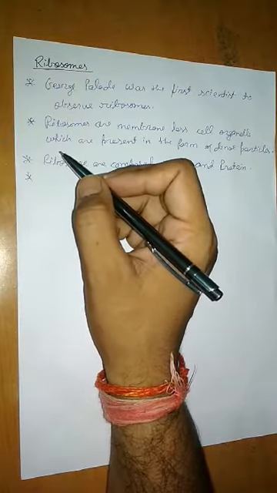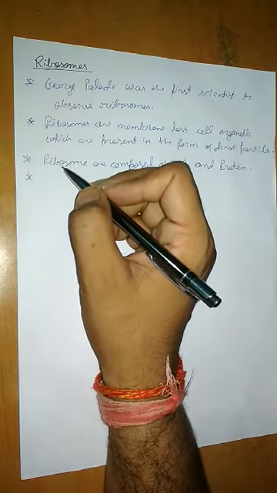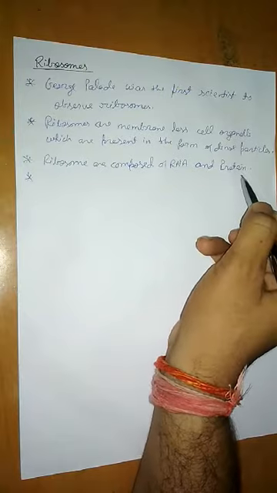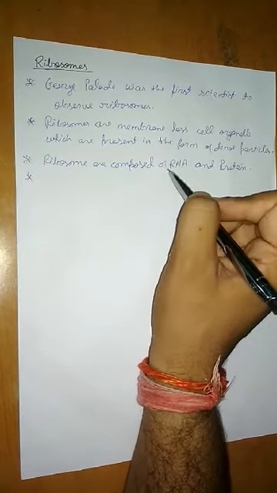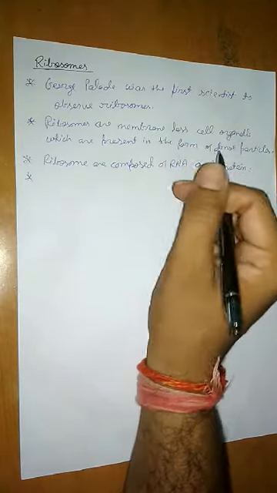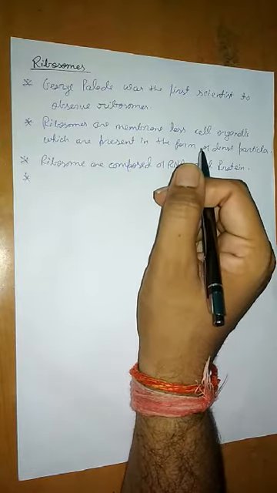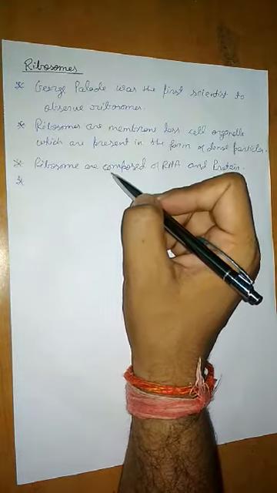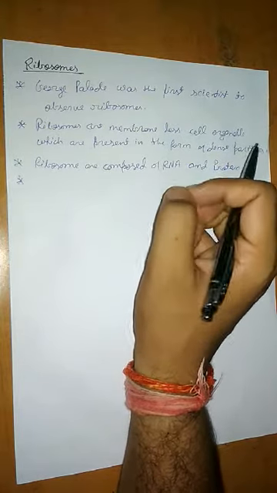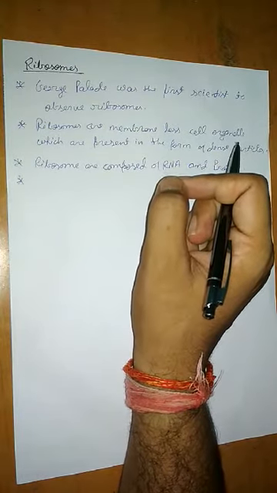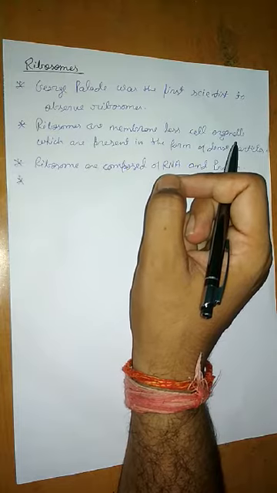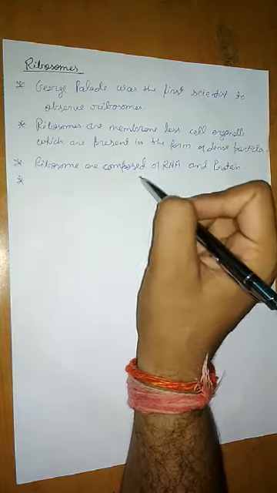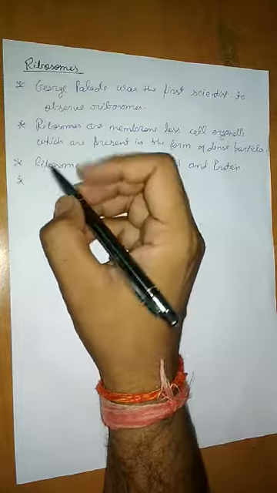The main function of the ribosome is protein synthesis. This is the reason that they are composed of protein and RNA. How protein synthesis takes place inside the ribosomes, I will discuss in class 12th. There is a topic called translation, under which it is taught how protein synthesis takes place inside our cell. Clear?